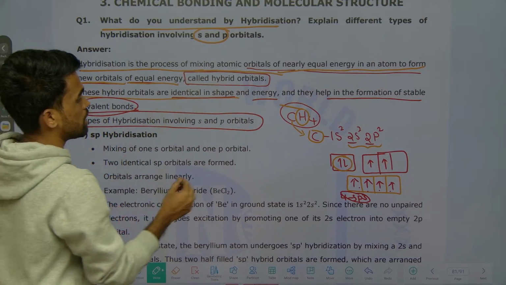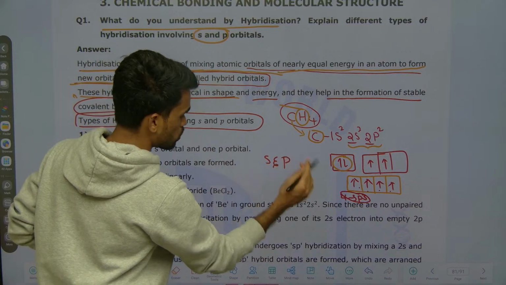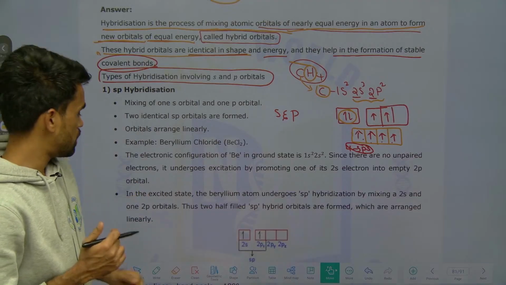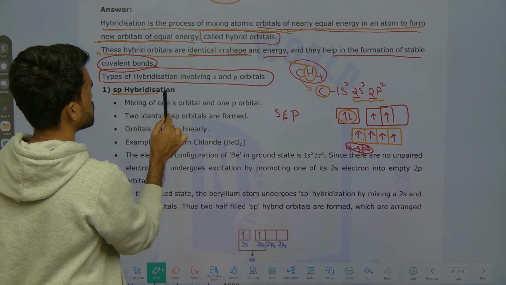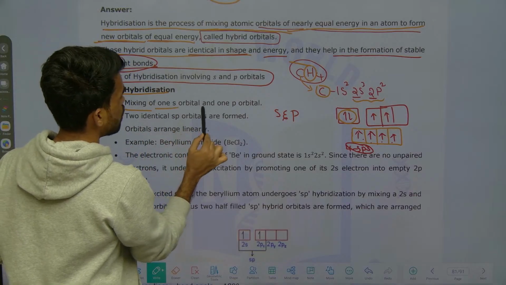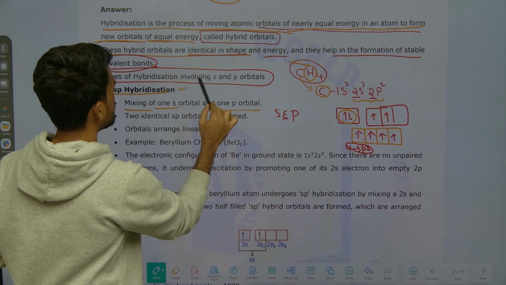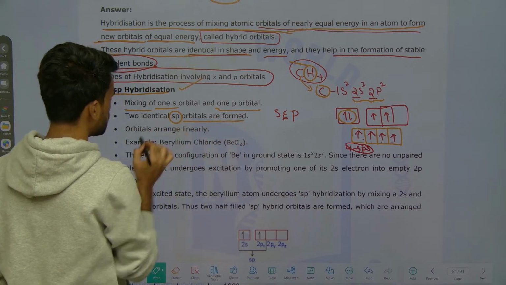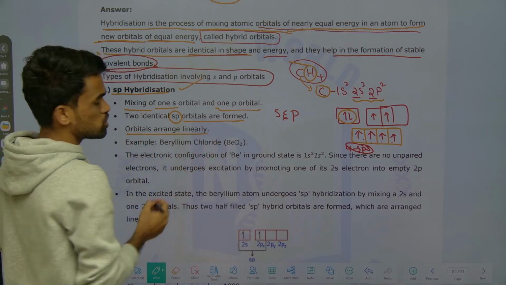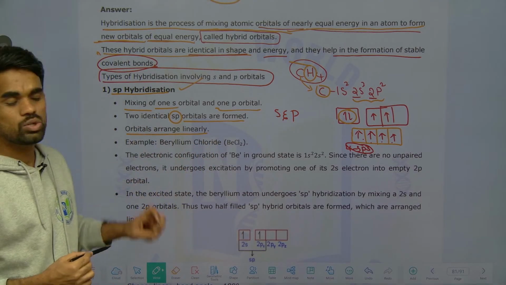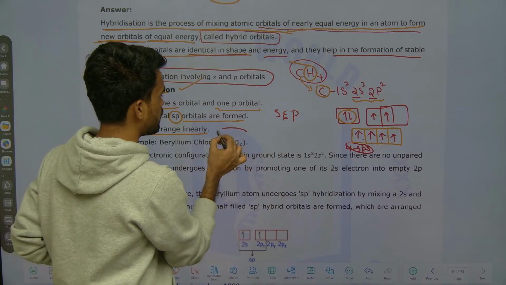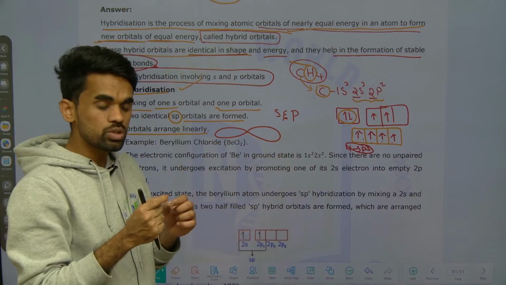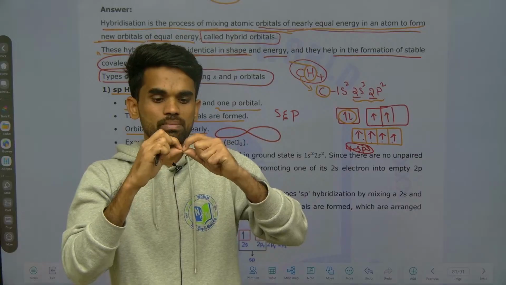Now, the types of hybridization during this process with the help of s and p orbitals. If only one s and one p orbital are involved, you can simply say sp hybridization. So sp hybridization means the mixing of one s orbital and one p orbital. Now 2 identical sp hybrid orbitals are formed, and these orbitals are arranged linearly. Only 2 orbitals are there, so one orbital will be oriented in this way and another in this way, because we need to keep the orbitals at maximum separation.